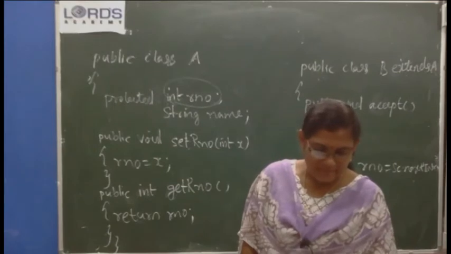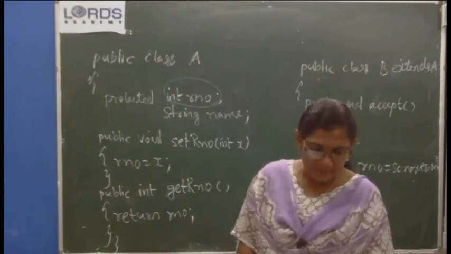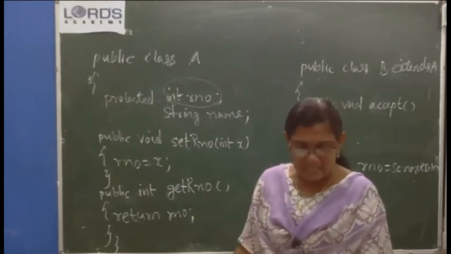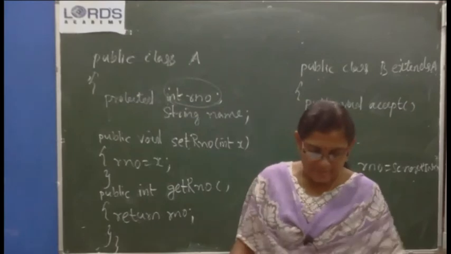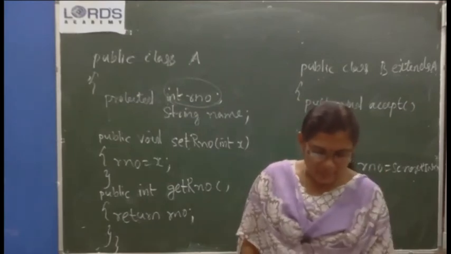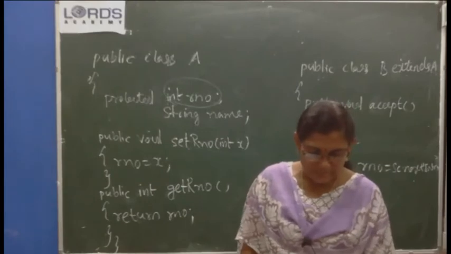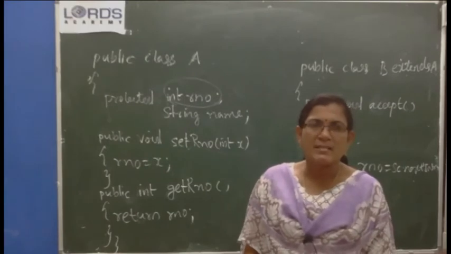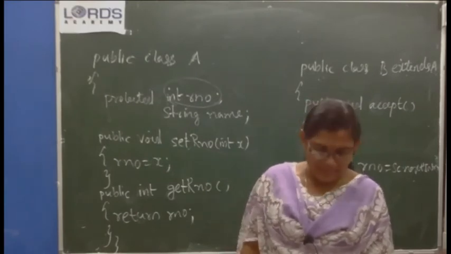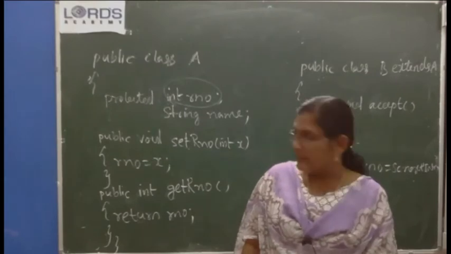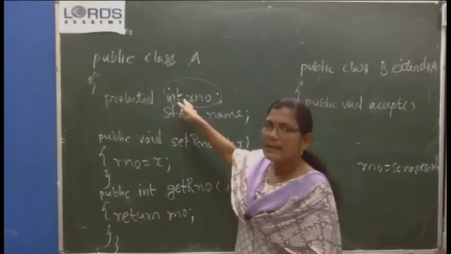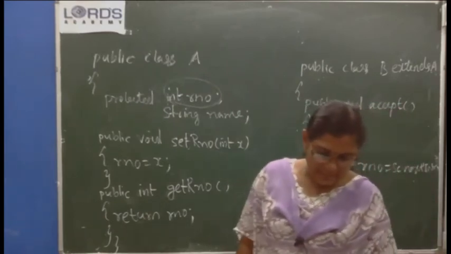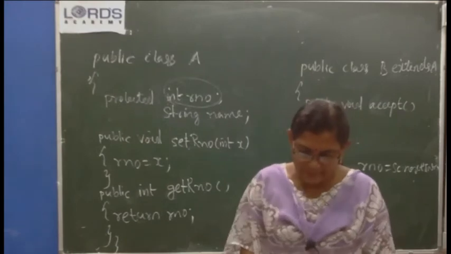Example 1 picturization is given. Base class A, from class A, class B is derived, class C is derived. You can derive class D or class E. Any number of classes can be derived. The reusability feature of inheritance provides the following benefits. It allows the user to model real world relationships. From one parent, any number of children can inherit the properties. If any change is made in the base class, that will be reflected throughout the subclasses. It is carried to all its derived classes.